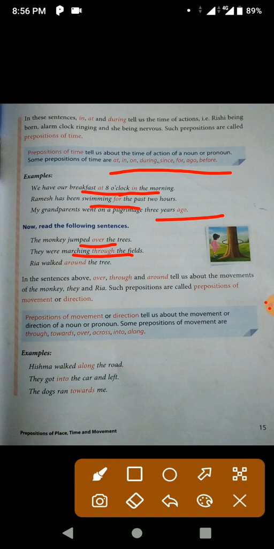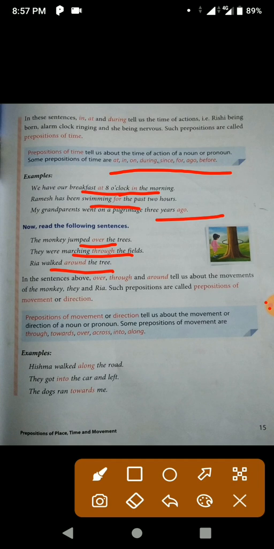So, where were they? They were marching through the fields. Ria walked around the tree. So, again, this is showing the direction or the movement of Ria. So all these tell us about the movements of the monkey, or the persons who were marching through the fields, or Ria, the movement of Ria. So these are all the prepositions of movement or direction.